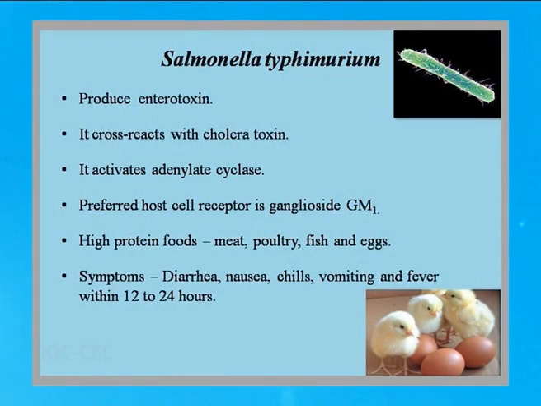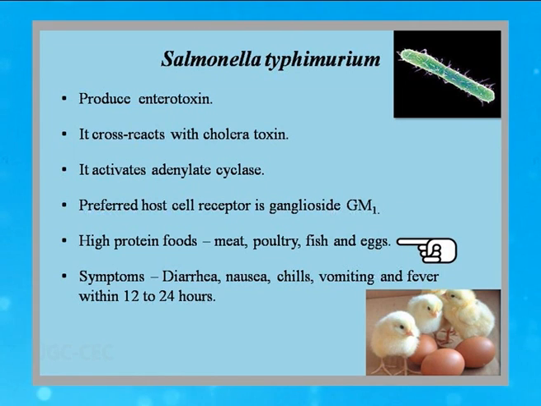Salmonella typhimurium is another gram-negative bacteria which causes food poisoning. Though it is gram-negative, it also releases an enterotoxin which is called the salmonella toxin. Now, this salmonella toxin activates the adenylate cyclase. When adenylate cyclase is activated in a cell, there is a loss of electrolytes along with water, and as a result, this causes watery diarrhea.